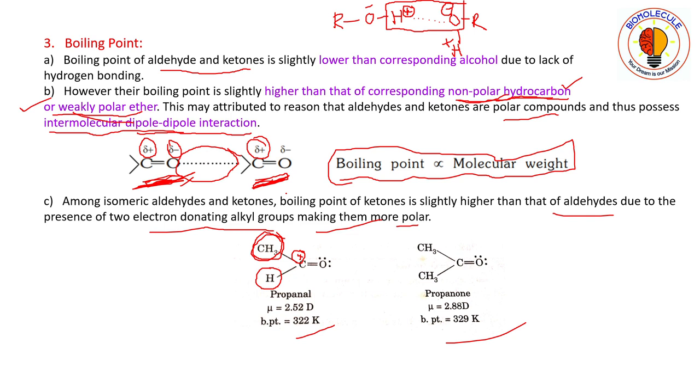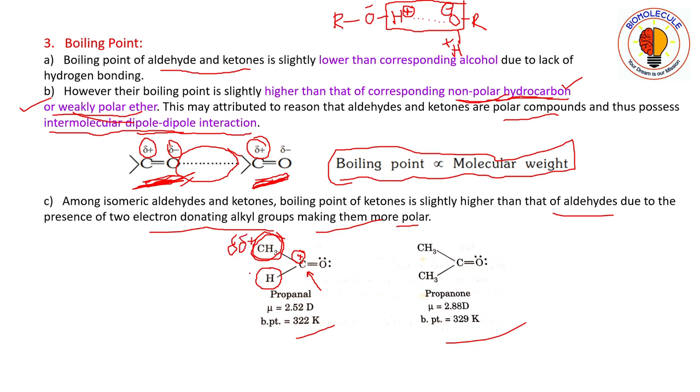Same kind of thing is also happening here. You can visualize this carbon as a carbocation. Now this methyl group has a plus I inductive effect, so it will try to stabilize this carbocation by pushing the bonded electrons towards the carbocation. As a result, this carbon will develop a very small positive charge, delta plus, a small positive charge.